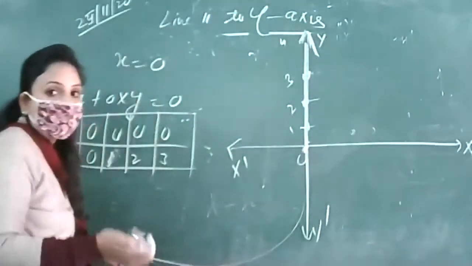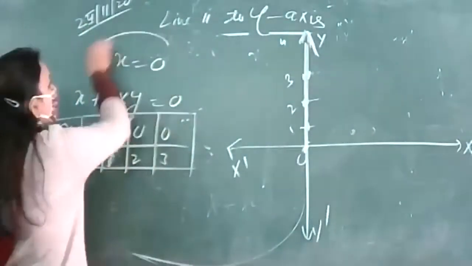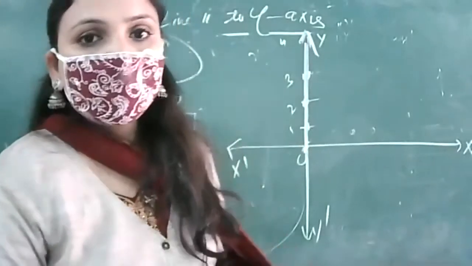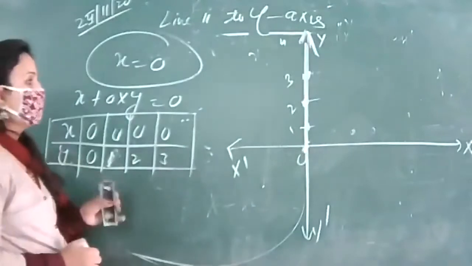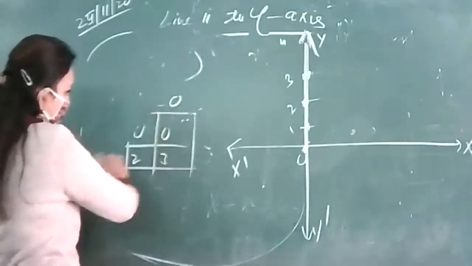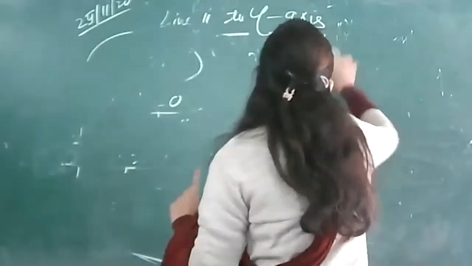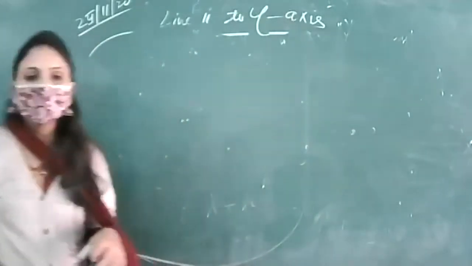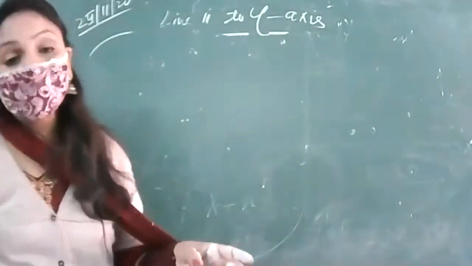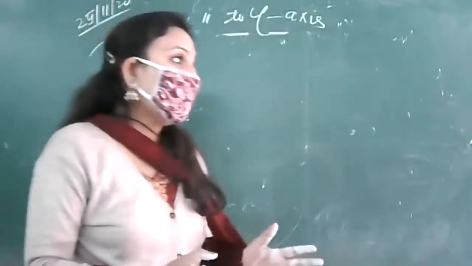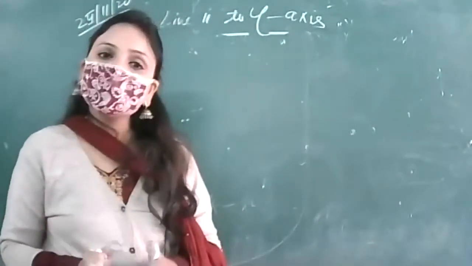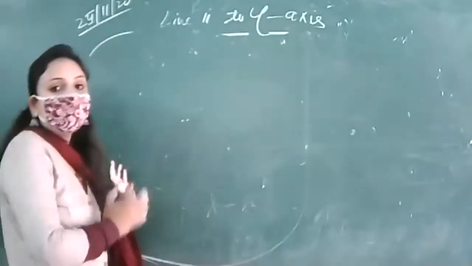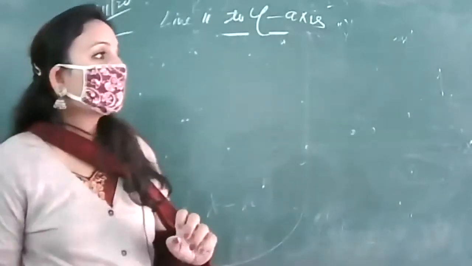So if someone is asking you what is the equation of y-axis, you will say x is equal to 0. X is equal to 0 is the equation of y-axis, right? So from here we conclude that we have learned the 4 things: what kind of line will be parallel to x-axis, what will be the equation of line which is parallel to y-axis, what is the equation of x-axis and what is the equation of y-axis. These four very important answers we find out after doing this much result, right?